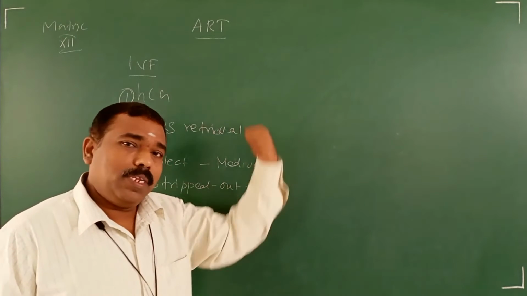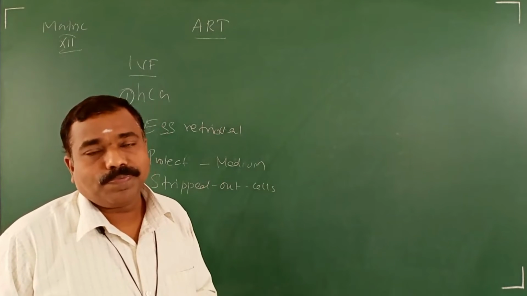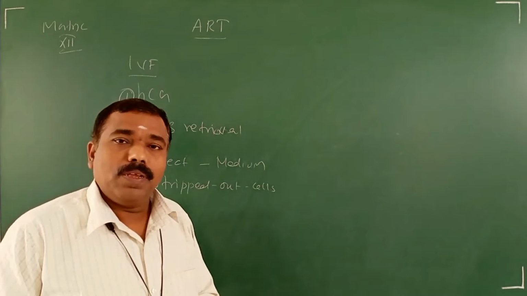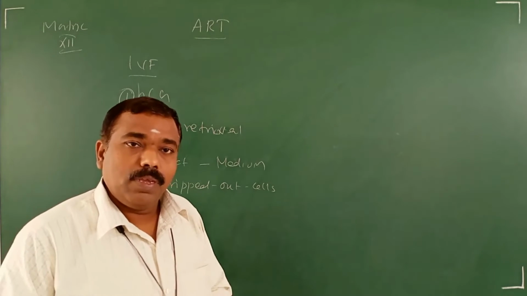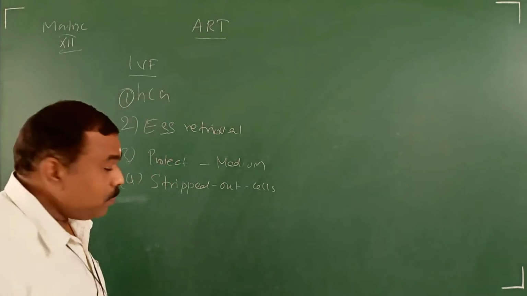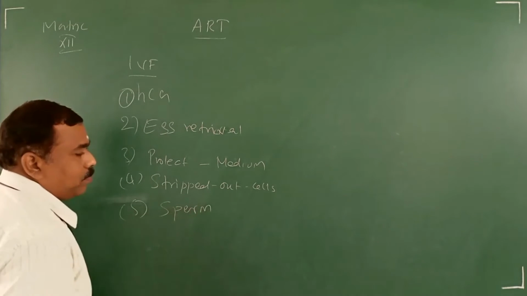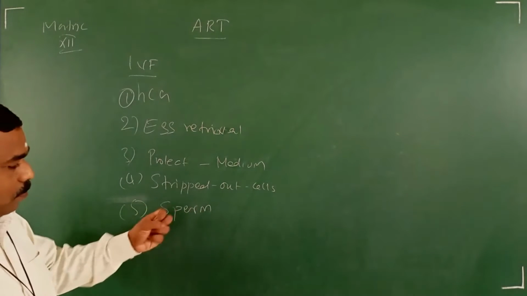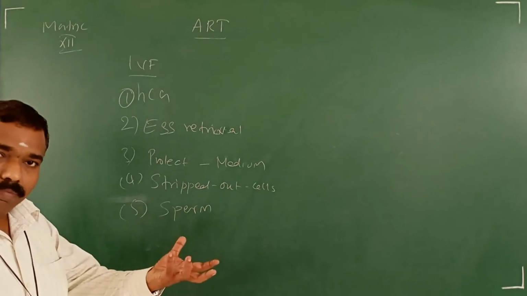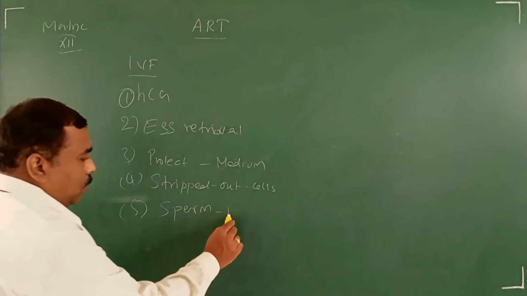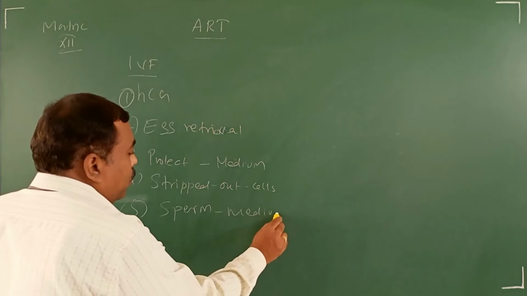Simultaneously, from the male partner in the couple, I mean from the husband, they are collecting the sperm. That sperm also they preserve in the medium, because when it comes out, it will die.